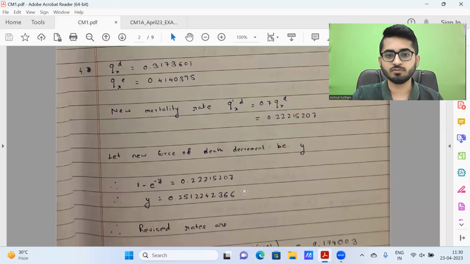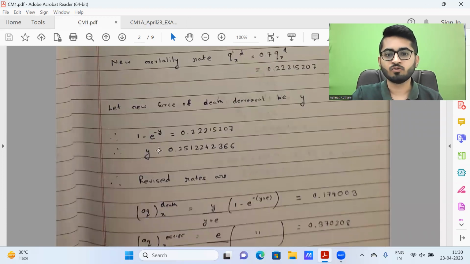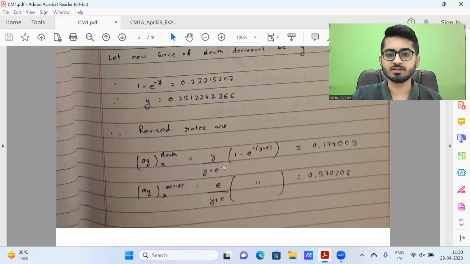And now using these two, first, I'll find the new force of decrement, and then the revised death rates can be calculated using these formulas. So it's coming out to be 0.174 dependent probability of death and 0.370 for dependent probability of escape.